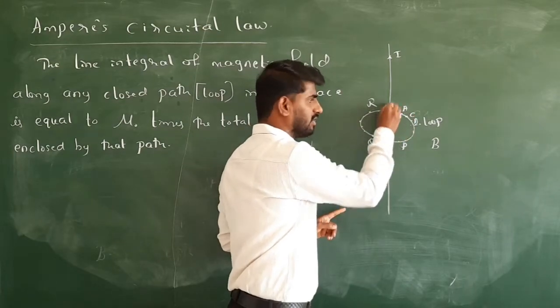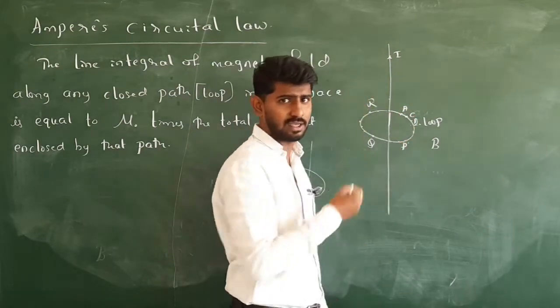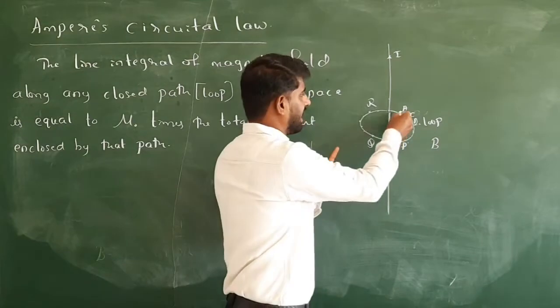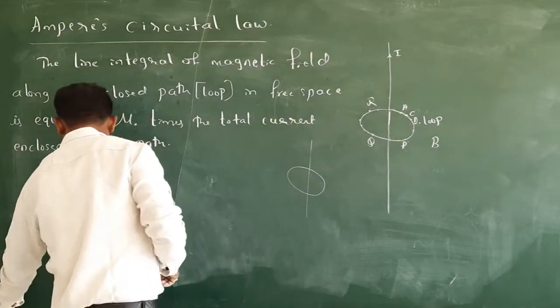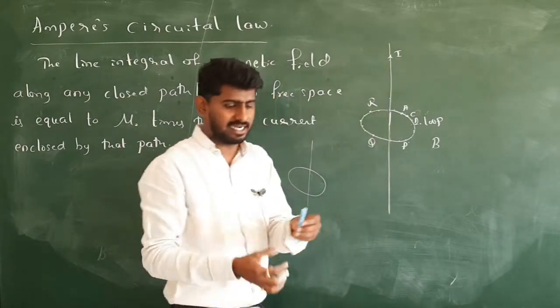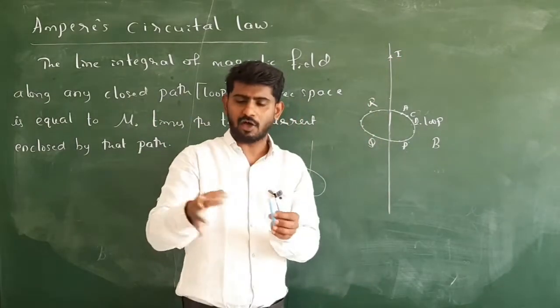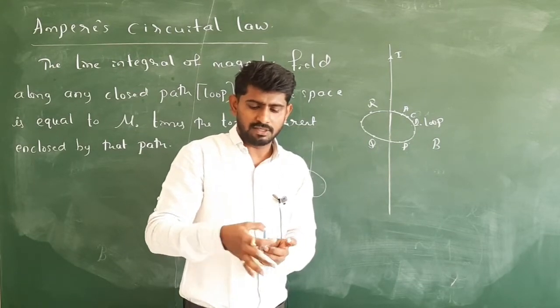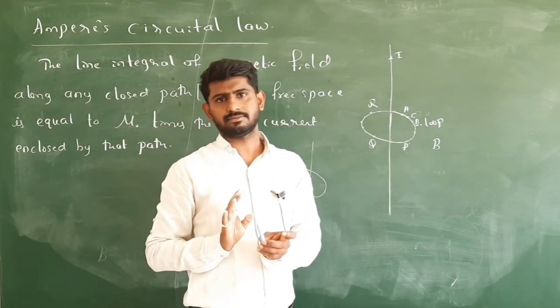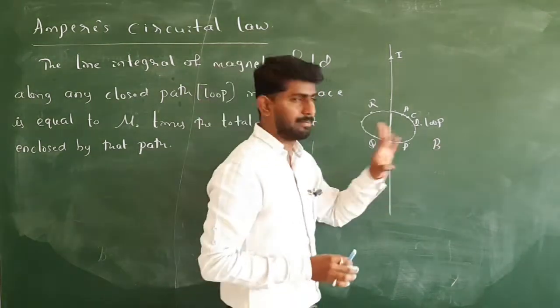For A point, due to this current. For C point, this current only. And it is in a circular path, with the current at the center. So the magnetic field at any point on this loop is the same. Its value is B.